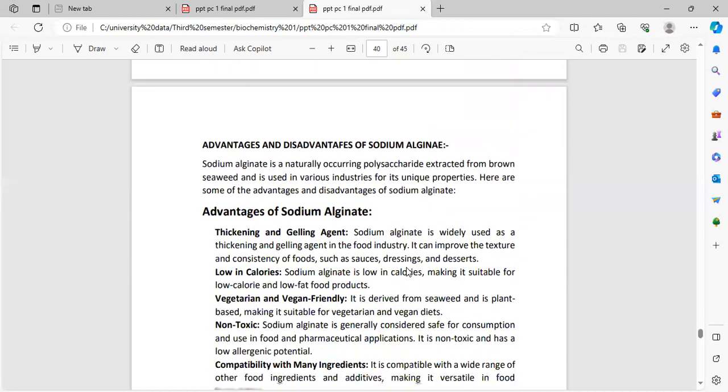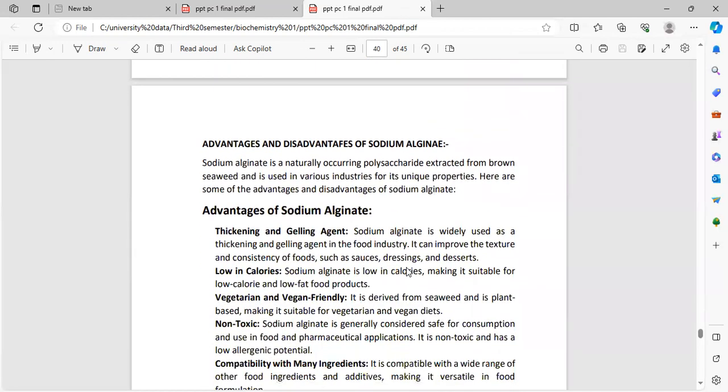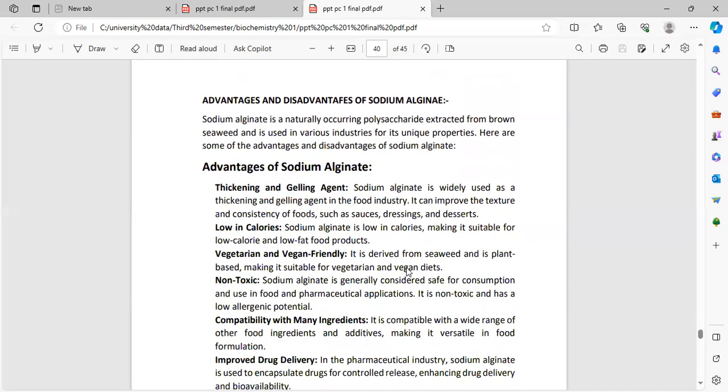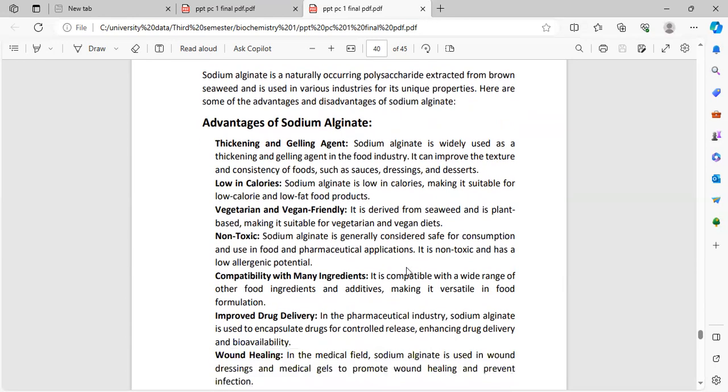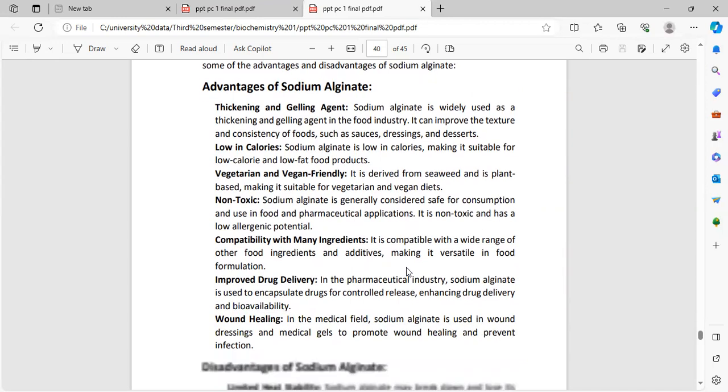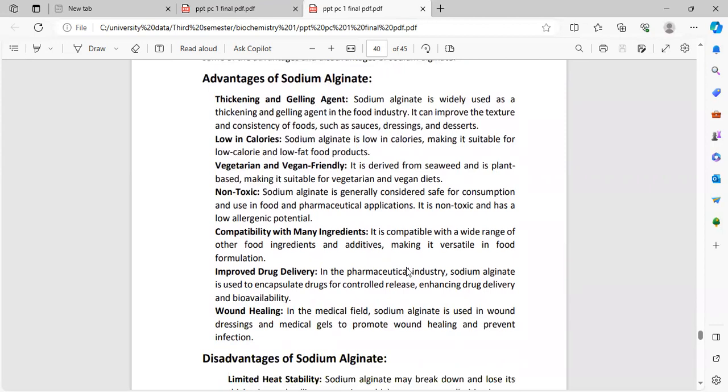Here are the advantages and disadvantages of sodium alginate. Sodium alginate is a naturally occurring polysaccharide extracted from brown algae, as we know already, and is used in various industries for its unique properties. Here are some of the advantages of sodium alginate. Thickening and gelling agent: sodium alginate is widely used as a thickening agent in the food industry.